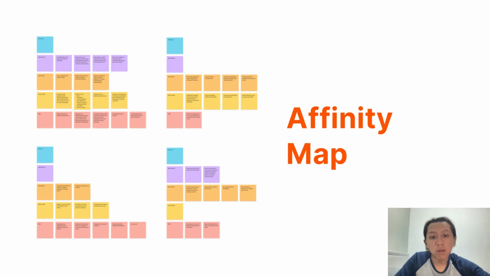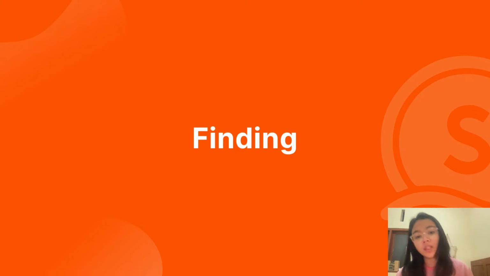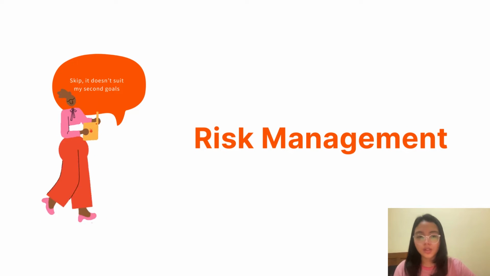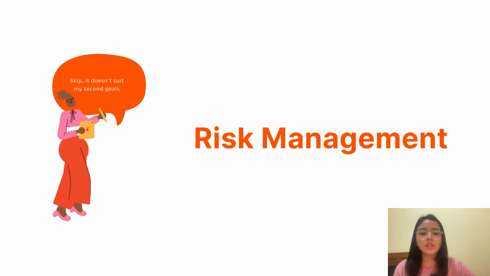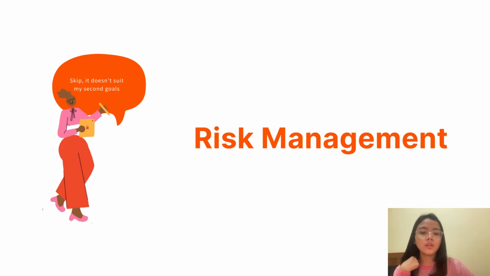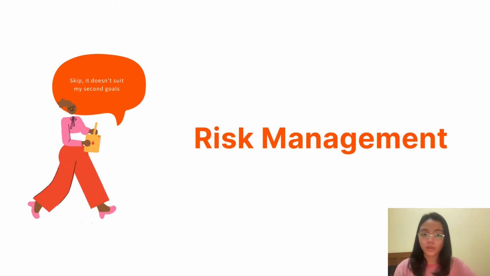We collected the results of the in-depth interviews on this map. It's called affinity mapping. This map makes it easier for us to group user statements based on the in-depth interviews. Here are the findings based on the affinity map. Our informants had interacted with the risk management feature, but they didn't use it. It happens because they have many goals, but risk management is just for one of their goals.